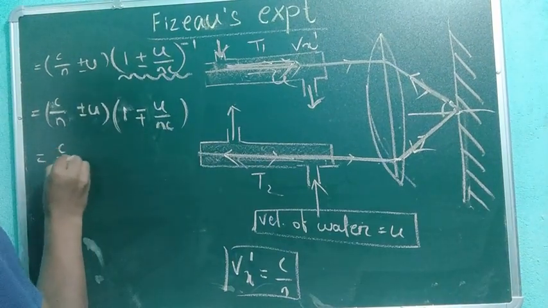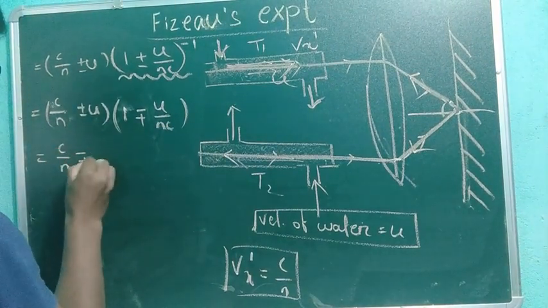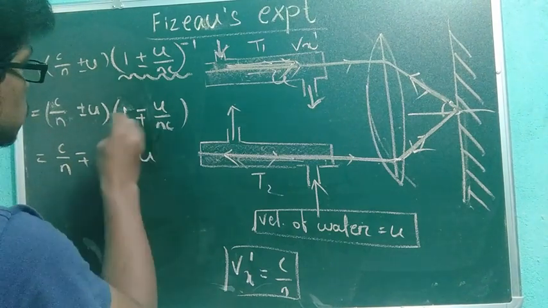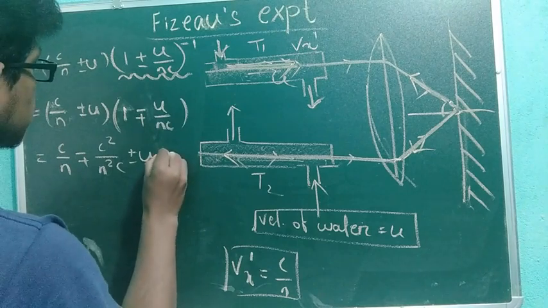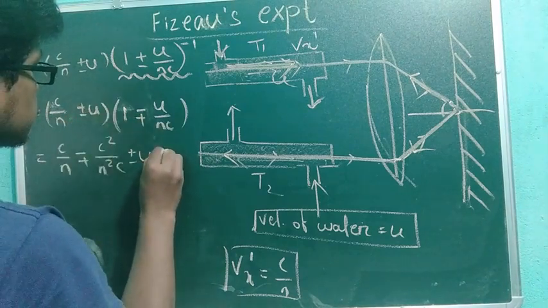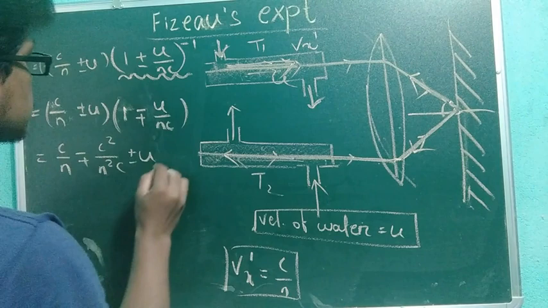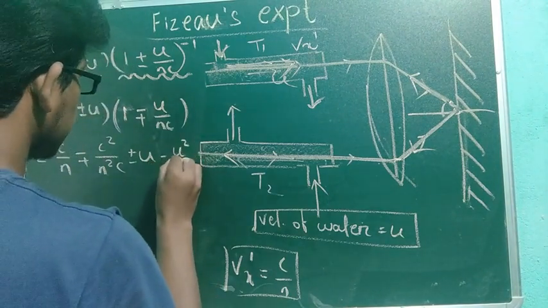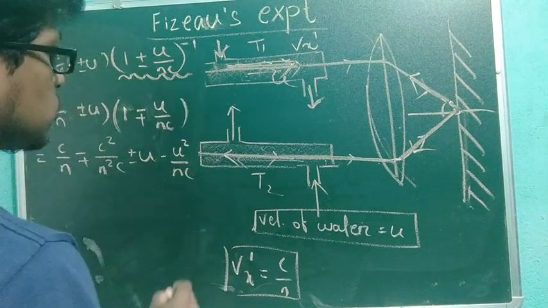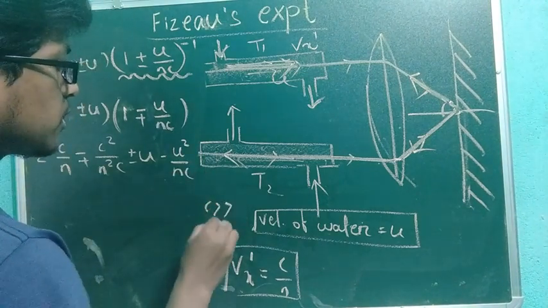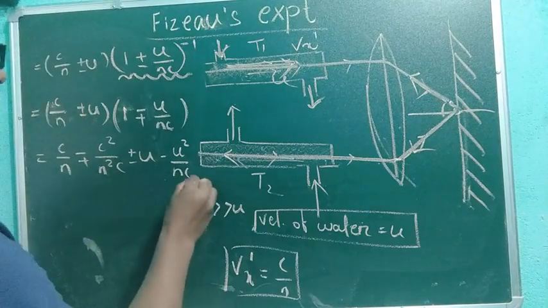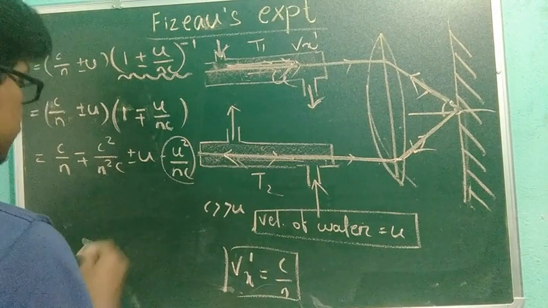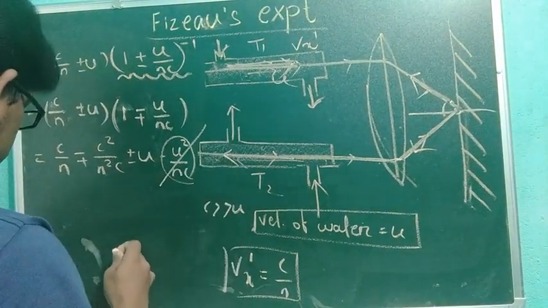So this will be your C by N plus minus U, plus C square by N square, C plus minus U, so this will be your U square minus U square by NC. As I told, your C is very much greater than U, so this term can be neglected. So let's neglect that term. This term is neglected now.